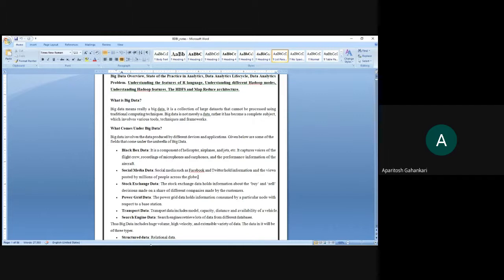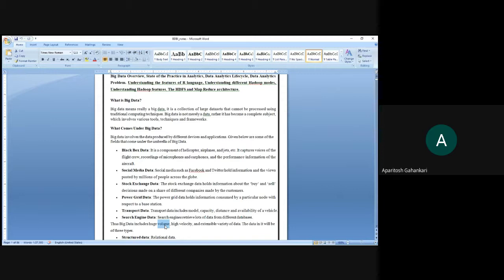So big data includes huge volume, velocity, and variety of data. This is very important: volume, velocity, and variety. Volume means a very, very huge amount of data, which may be in petabytes or zettabytes, not in MB or GB.